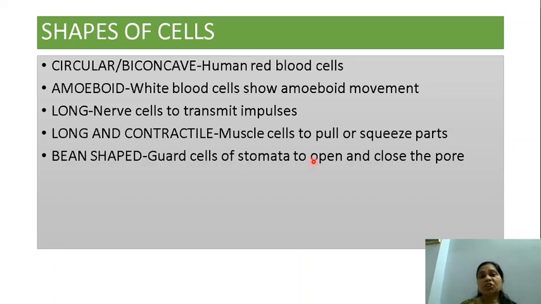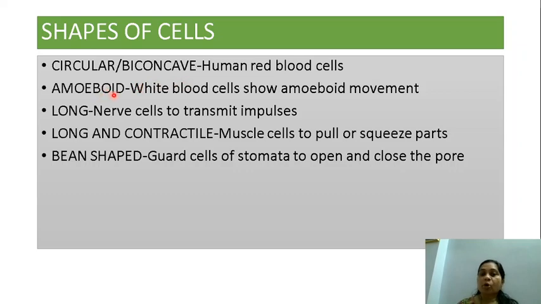Now we come to the shapes of the cells. Now what is the shape of the cell? There can be different shapes. First, let's study about circular or the biconcave. Now what do you mean by biconcave? Like this. So the human red blood cells are biconcave, or they can be circular.